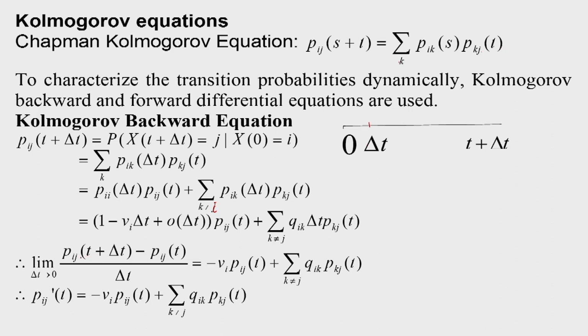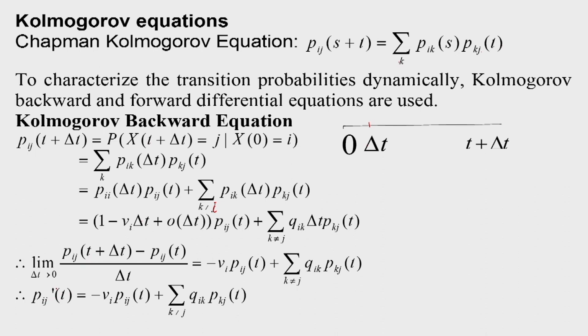Now if I take this pij(t) to the left hand side, divide by delta t, and consider delta t tends to 0, then we get minus nu i pij(t) plus qik into pkj(t), because delta t comes to the denominator, and as delta t tends to 0, this will be the derivative of pij(t).